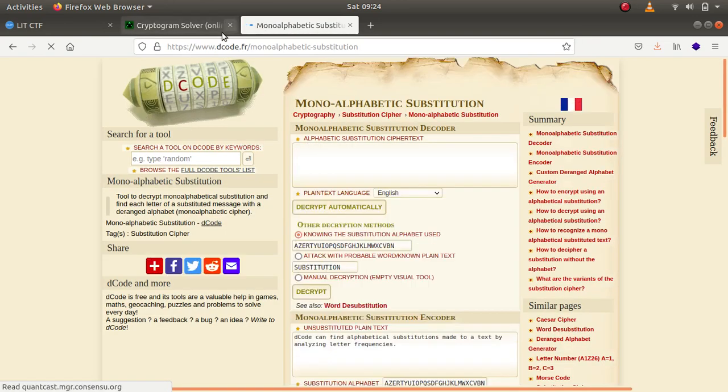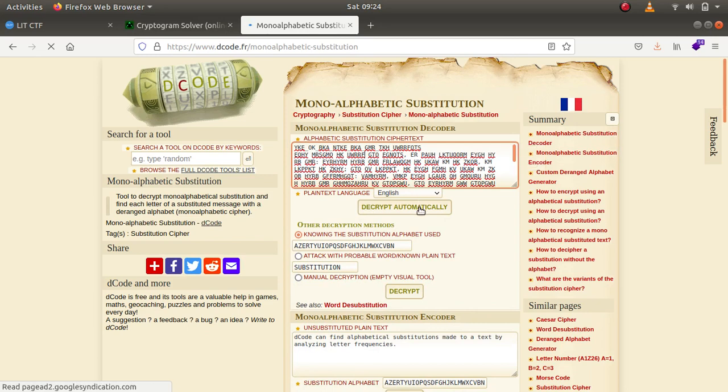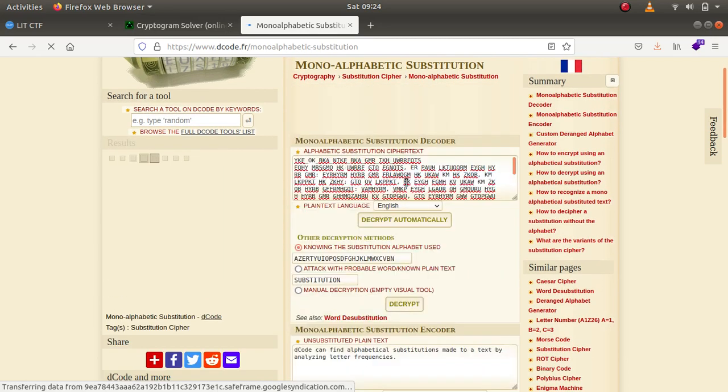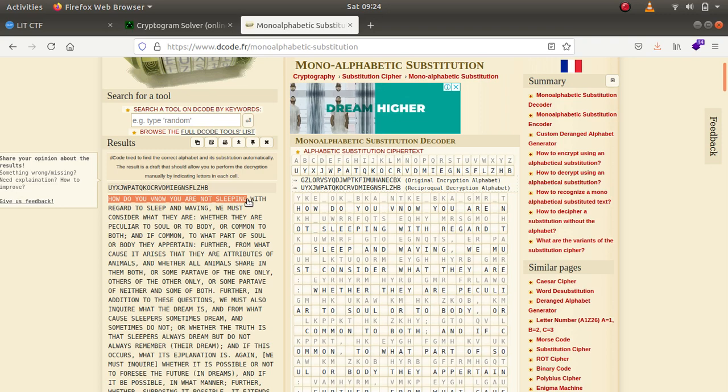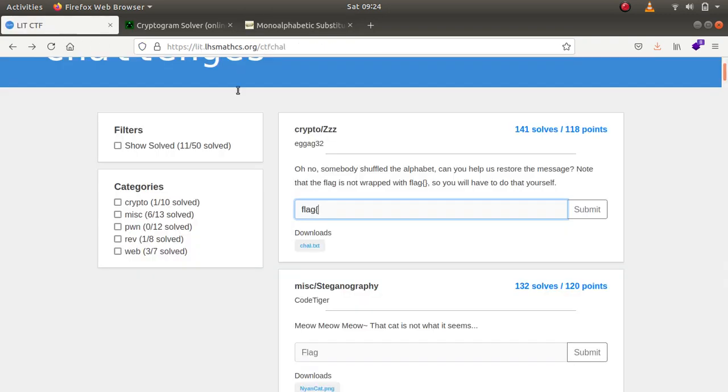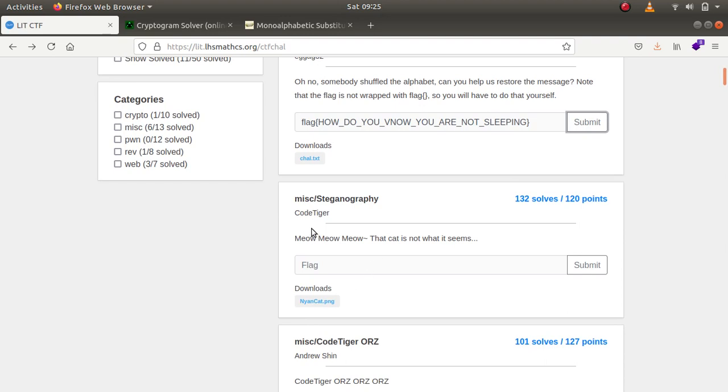There's another website called decode.fr. It is a really wonderful site, so I've already pasted it over here. We get the flag right away. So let us just copy it and submit the flag. For some reason it's not responding, so let us just try the next one.